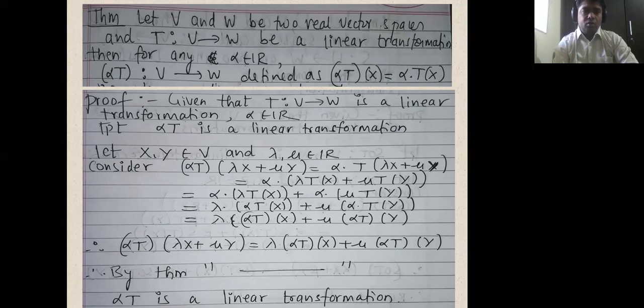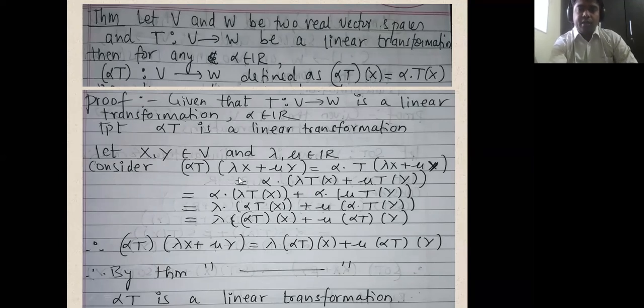So let there be two vectors in the domain and two scalars in the real numbers. Consider x and y as our vectors. So consider (alpha T) of (lambda x plus mu y). I have taken lambda and mu as scalars, because alpha is already used, so we have taken lambda and mu.